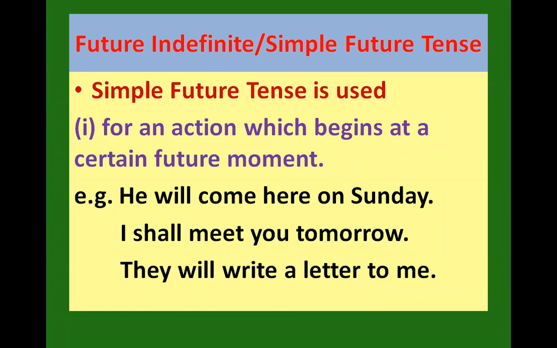So I shall not take the test tomorrow. The fair will last for a week. We will learn Hindi in due course of time. So that way we see how these sentences express an action which will take place under normal circumstances in the time to come. So अगर सब कुछ ठीक है तो ये चीज होगी. So that way we use it.